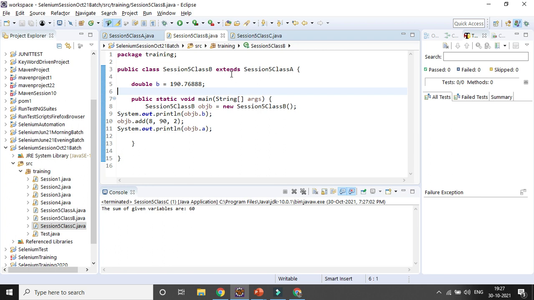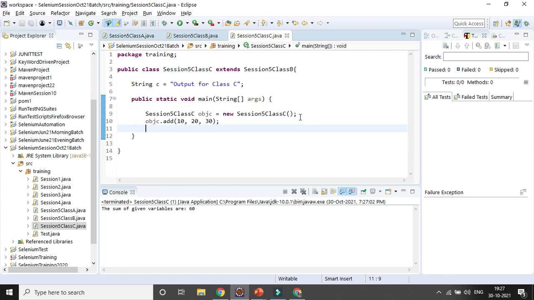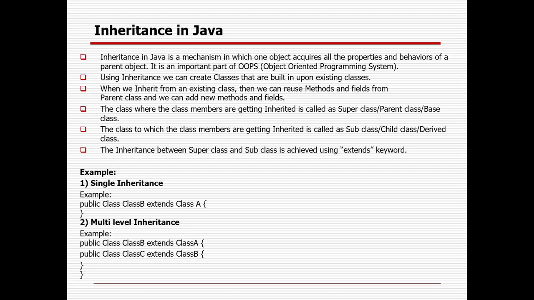Multiple inheritance is not possible in Java. Only multi-level inheritance is possible. Multiple inheritance means multiple classes at the same time. It is not possible in Java. Single inheritance and multi-level inheritance are possible, but not multiple inheritance at the same time.